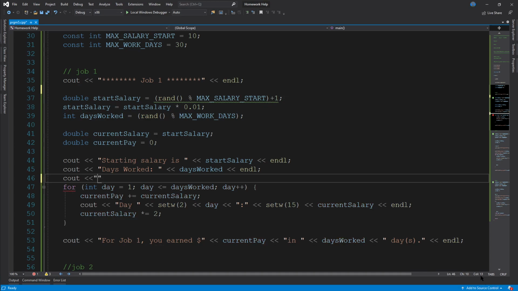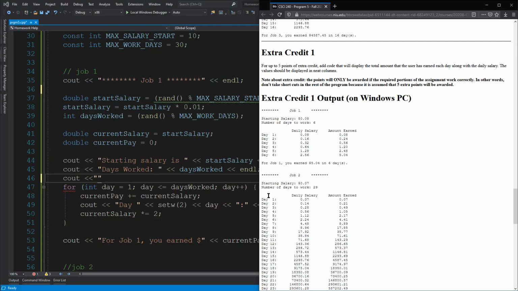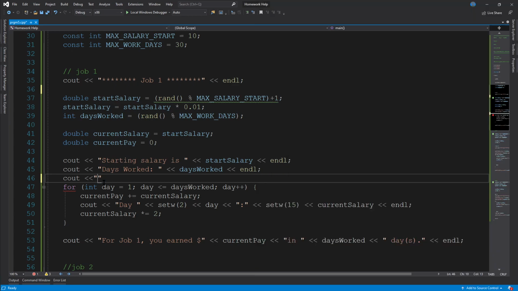Let's see, I'm just going to copy and paste this from the assignment again. All the way from the end to the edge. Control C, Control V, and then endl. There we go.